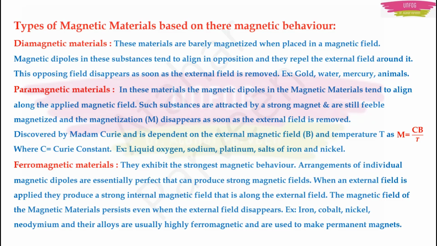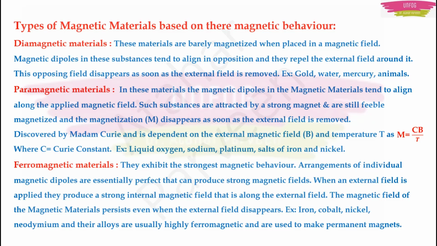These paramagnetic materials were discovered by Madame Marie Curie. She told that the magnetization is dependent on external magnetic field B and temperature T. That magnetization M is equal to CB upon T. Actually, M is proportional to B by T. But if you remove the proportional symbol and keep the proportionality constant, it will be C. It is known as Curie constant. So M will be equal to CB upon T. Examples for paramagnetic materials are liquid oxygen, sodium, platinum, salts of iron and nickel, etc.